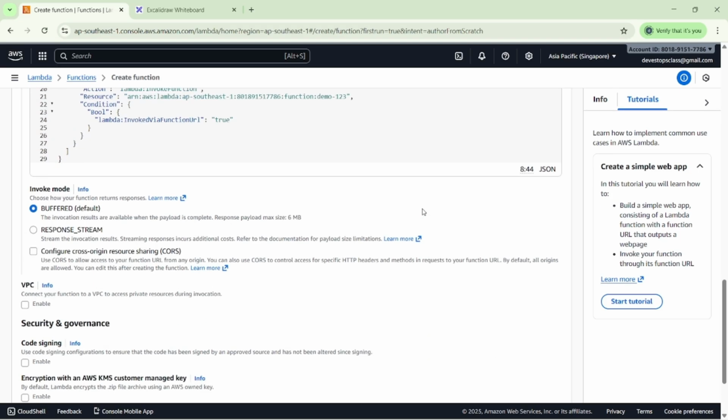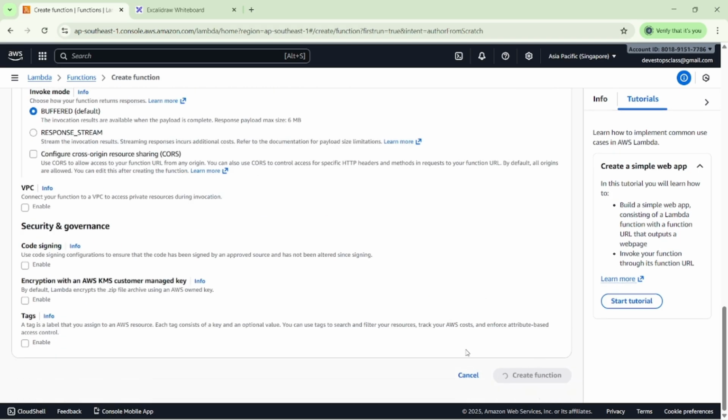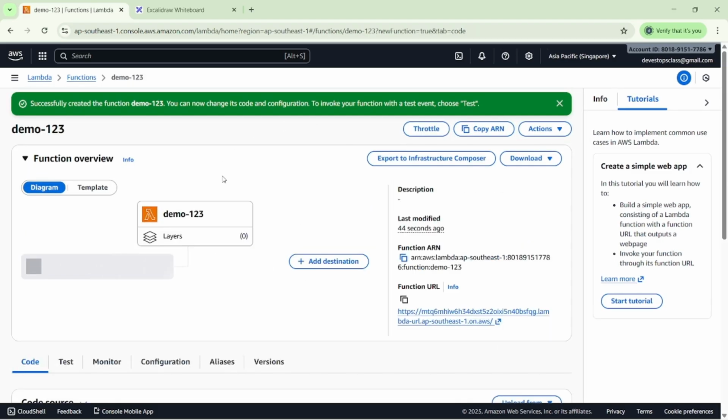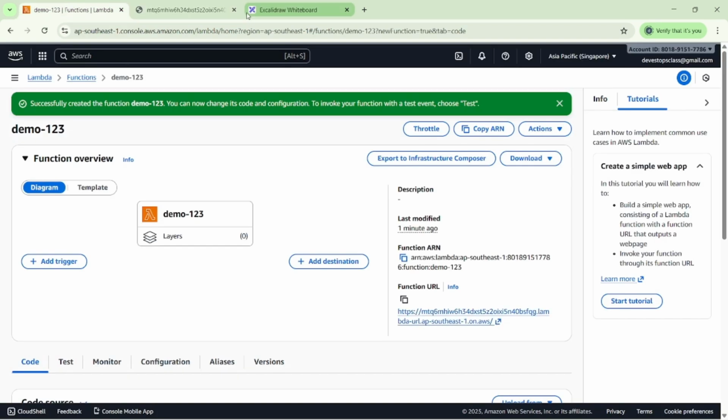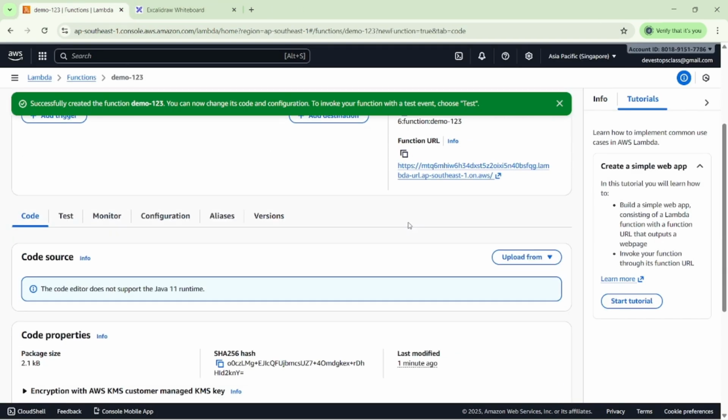Once we create it, it will take some time. You can see here we have the layers, templates, diagrams, and functions. Whenever we click on it, you can see hello from Lambda. What is the purpose of this? This is the sample code provided from the AWS side, but I want to deploy my own code here.